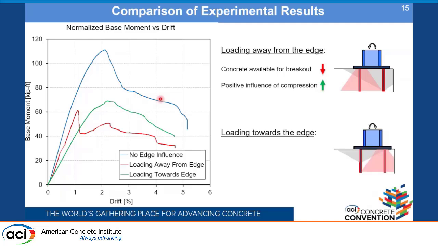In the case where we have loading towards the edge, we have the reverse. In that case we have more volume of concrete available for the breakout, but the positive influence of the compression is not so significant. It is disrupted by the presence of the nearby edge.